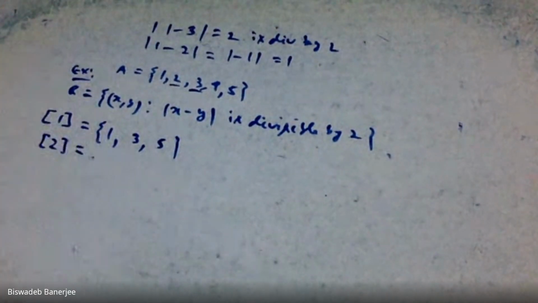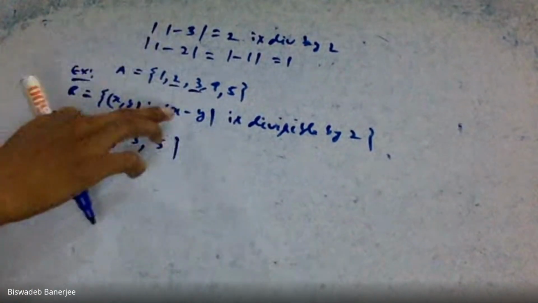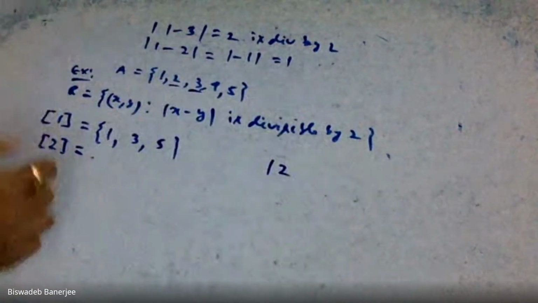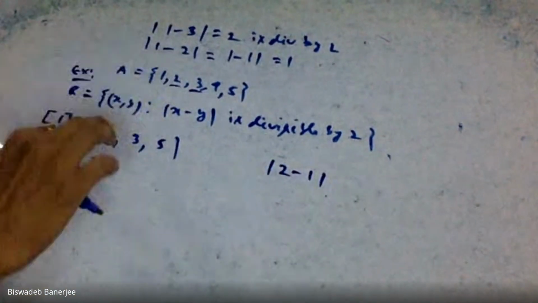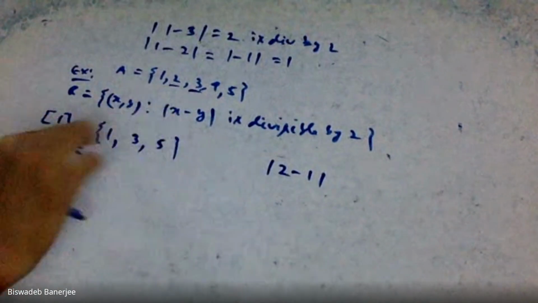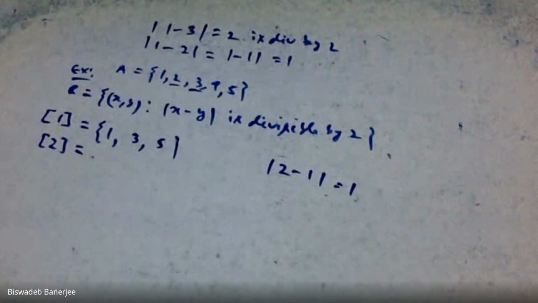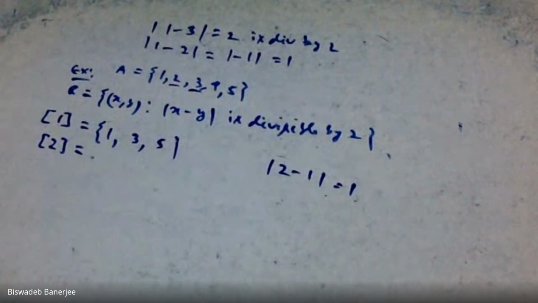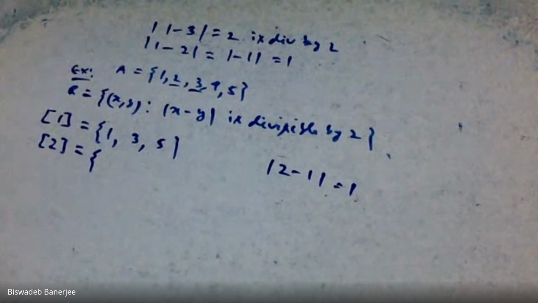Similarly, for equivalence class of 2, here we shall take x equal to 2. At first, take y equal to 1. Mod of 2 minus 1 is 1. Now 1 is not divisible by 2. That means in equivalence class of 2, 1 is not present.